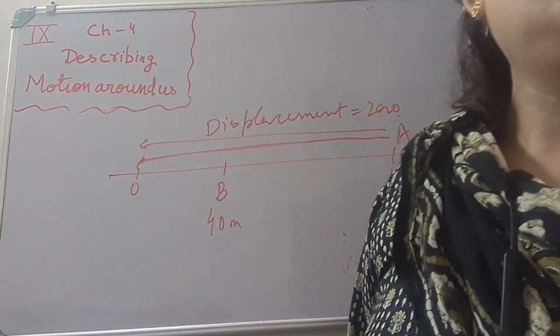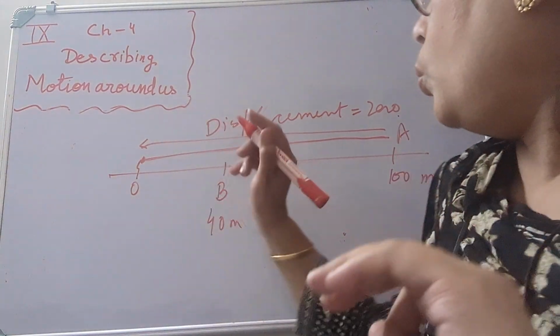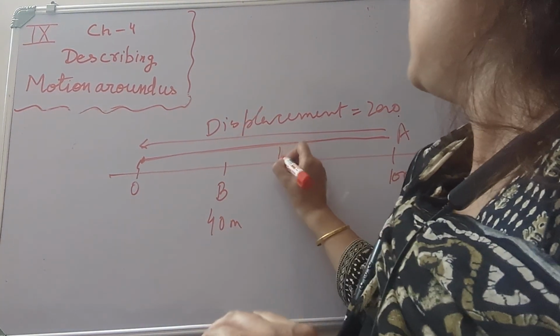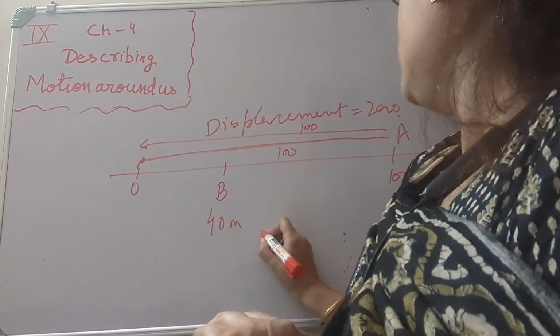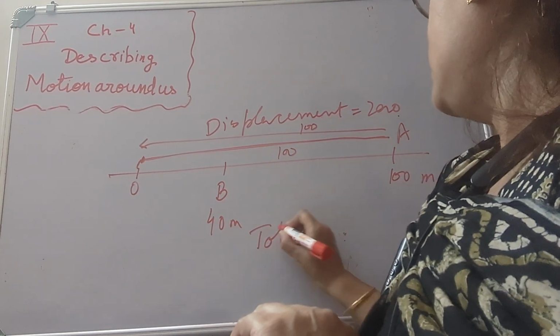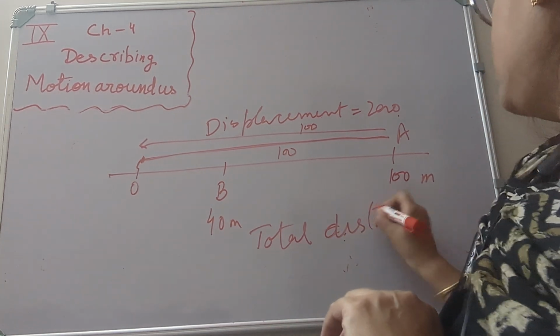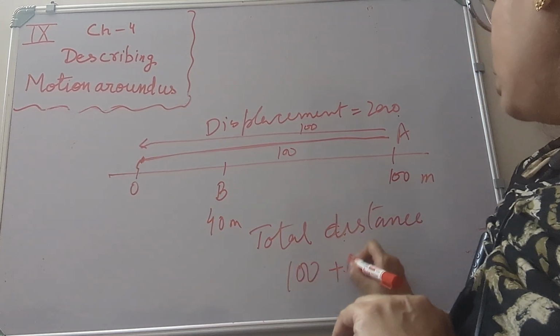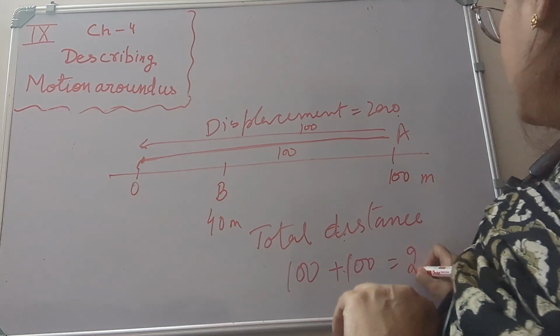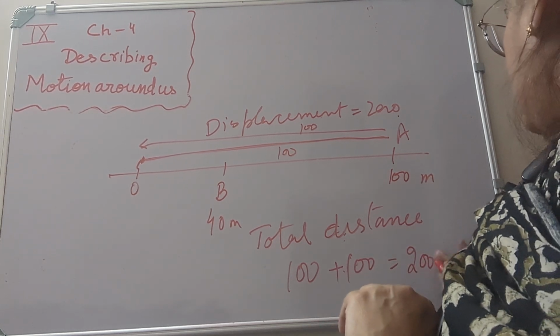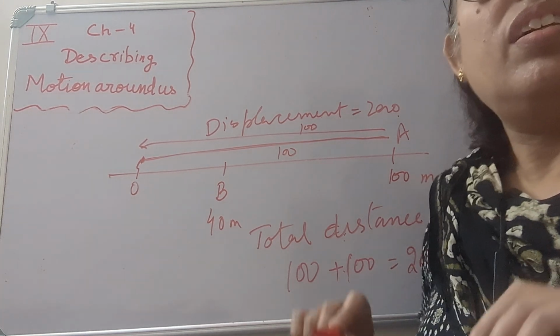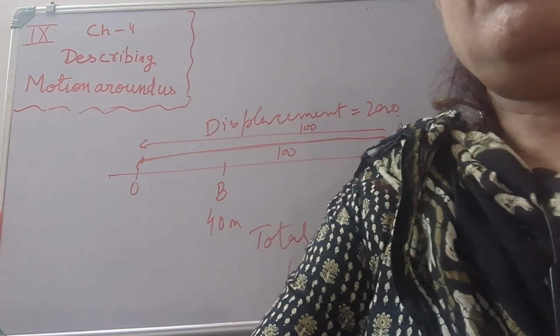What will be the total distance traveled in that case? Total distance is 100 plus 100. So the total distance is 200 meter. Now